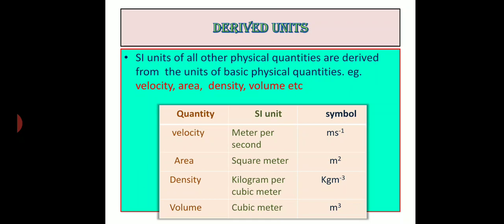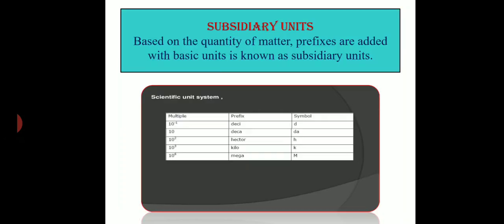Right. So for example, area. Area is meter squared, density is kilogram per meter cube, volume is meter cube, velocity is meter per second. So the units of these physical quantities are derived from the units of the 7 basic physical quantities. Right. Next we have subsidiary units.